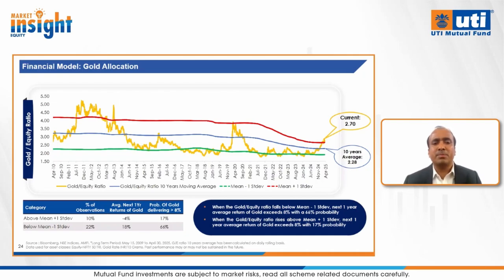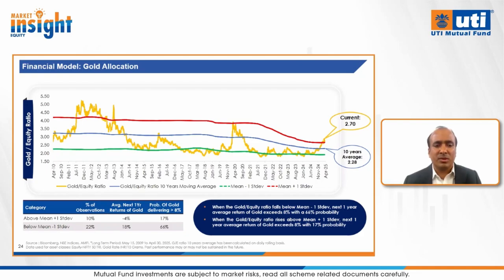These lines provide a signal whether the gold to equity ratio is extremely expensive or extremely cheap. Whenever the gold to equity ratio is below the lower line, typically that's the right time to increase gold allocation. Whenever it is above the red line, that's the time to reduce gold allocation. And why am I saying so? Because whenever the gold to equity ratio is significantly cheaper compared to the 10-year moving average, typically subsequent 1-year gold performance is much better.